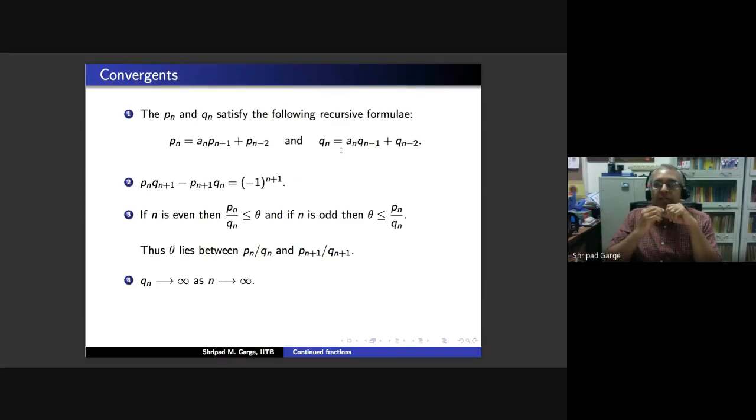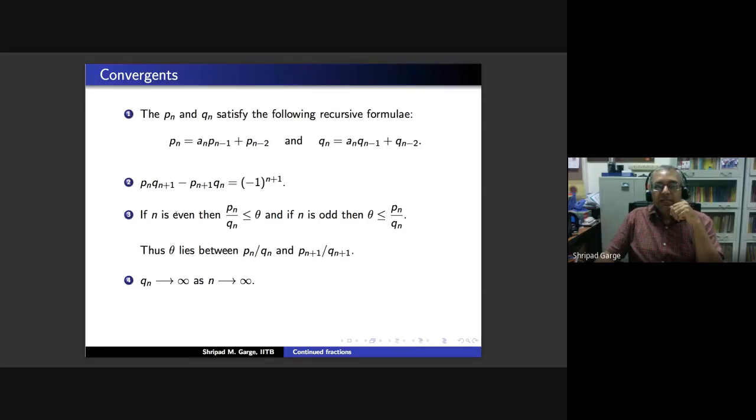So if you take the consecutive convergents, then theta is always between them. P0 upon Q0 is less than or equal to theta, P1 upon Q1 is bigger than or equal to theta, P2 by Q2 is less than or equal to theta, but nearer than P0 by Q0. Then you have P3 by Q3, which is further than theta, but nearer than P1 by Q1, and so on.